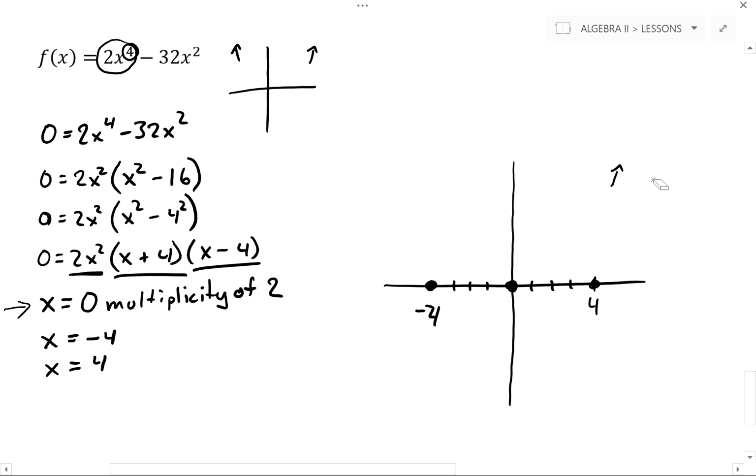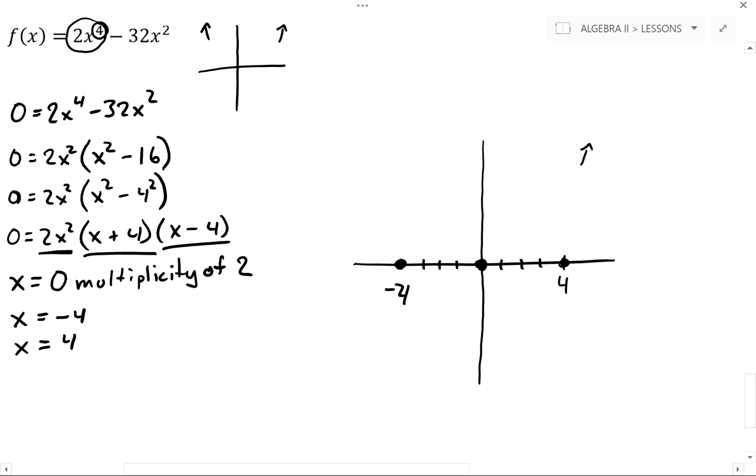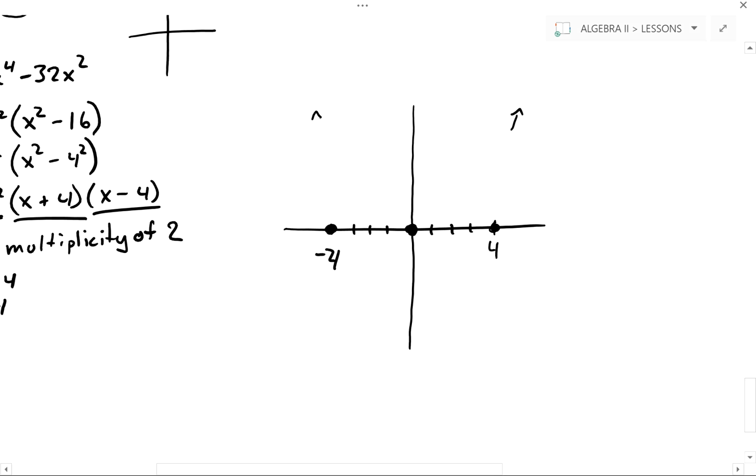So what this would actually look like is starting up, as we know, coming through our first x-intercept, but we know that 0 has a multiplicity of 2, which means I come up to 0 and I bounce off of 0. It comes up and touches it and bounces away.